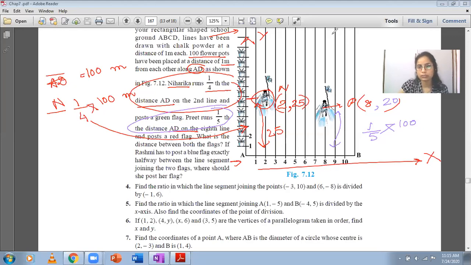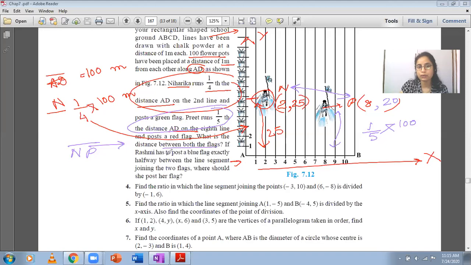Let's move on to what's given here. So we are saying what is the distance between both the flags. So you have to find out the distance between Niharika and Preet. So you have to find out NP. This is the first part of the question.